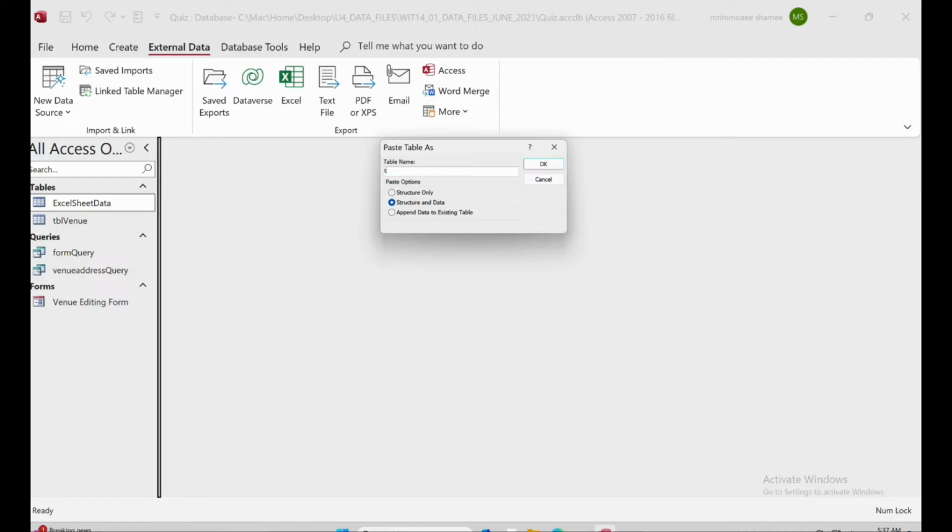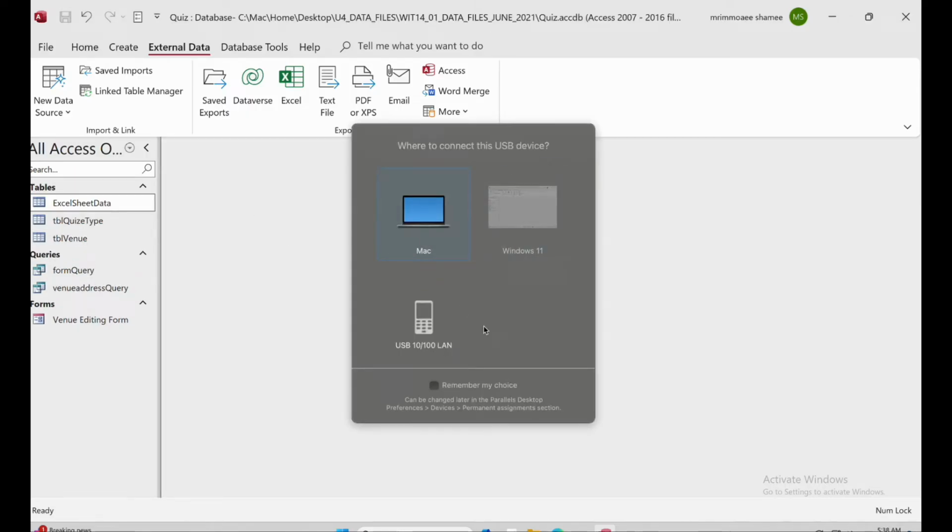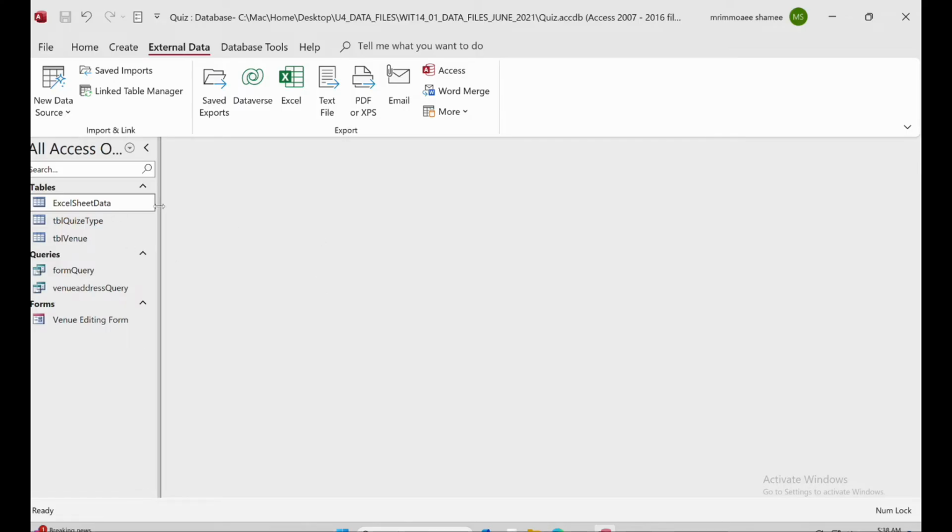So which one will be tblQuizType, table quiz type, and we will take only the structure. We will not take the structure and data, because we will import the data to each and every table after this question. Okay, so for that one we will choose this one. Sorry, so this one is the table quiz.